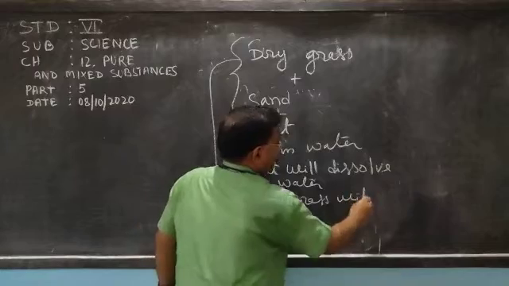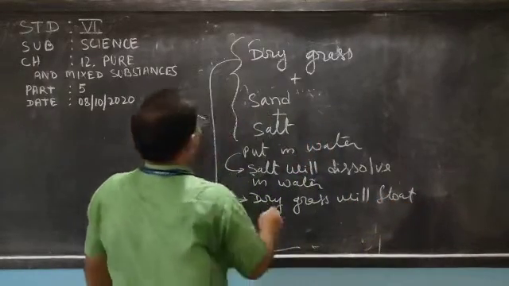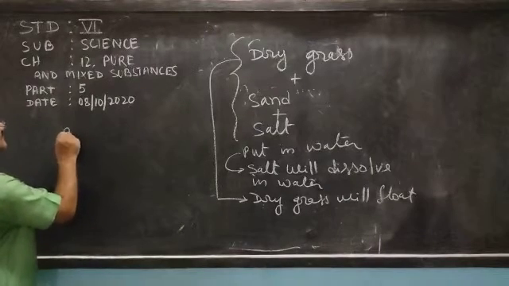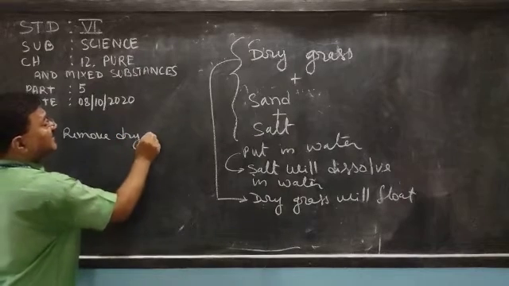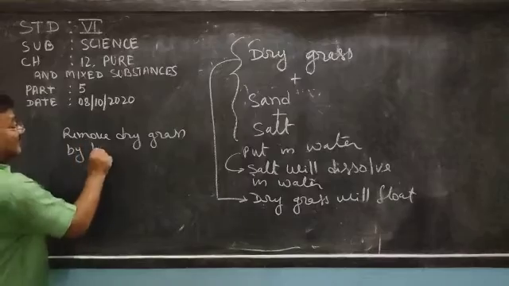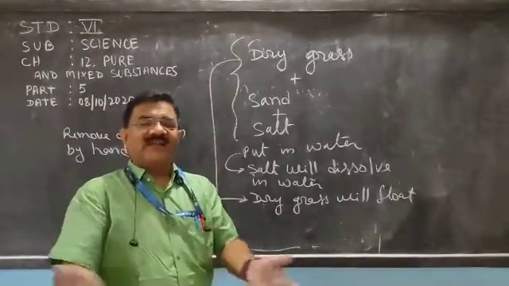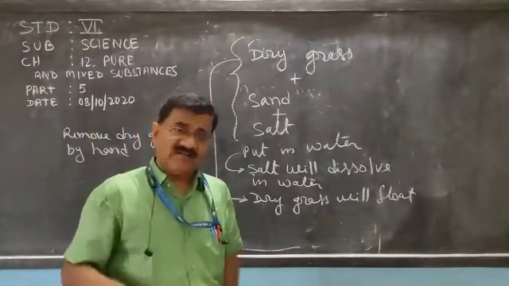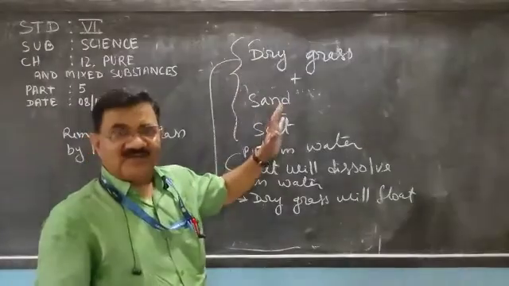Very clear? Now we can remove the dry grass by hand. Since it is floating, we can simply remove it by hand. So this way one constituent of the mixture, that is dry grass, is removed.